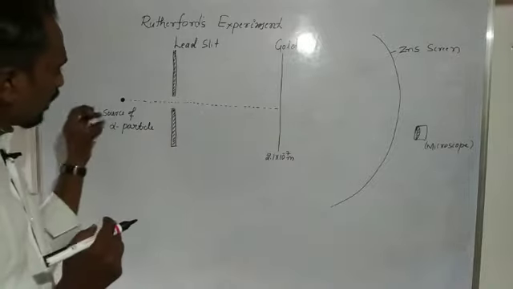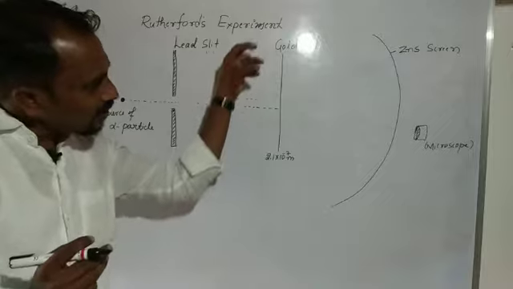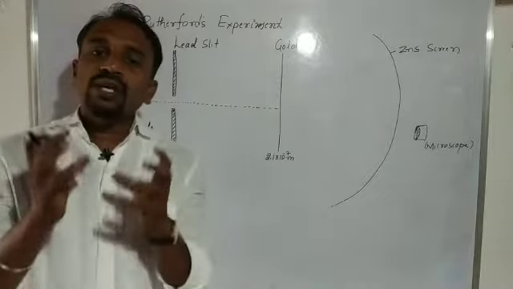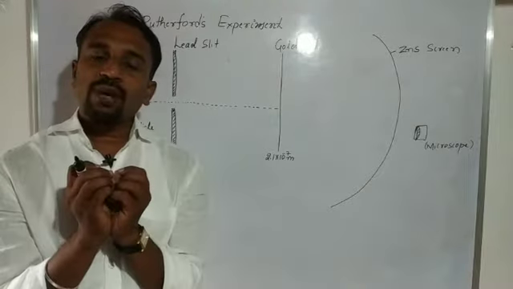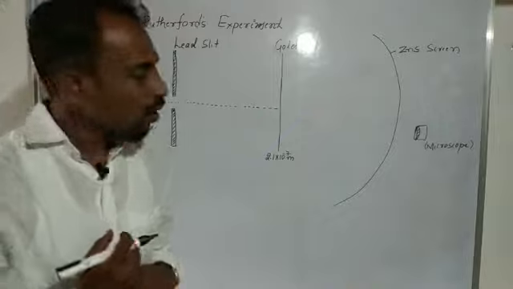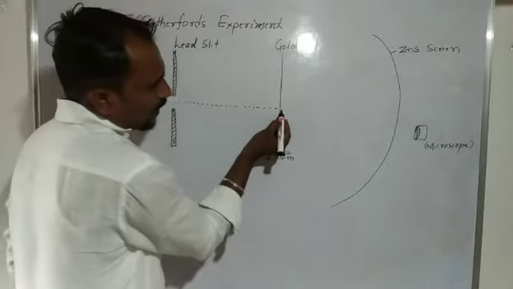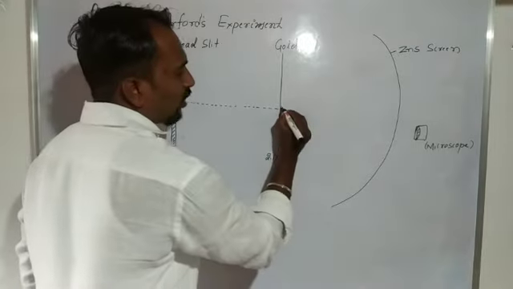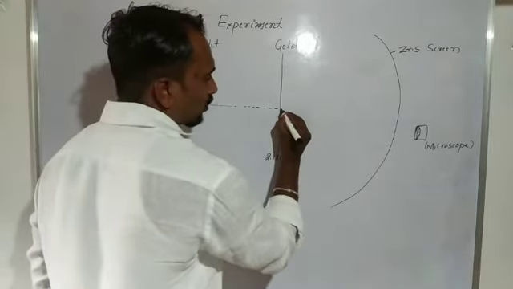Whenever an alpha particle falls on, or is incident on, a gold foil, what happens? The alpha particle is scattered at a different angle.